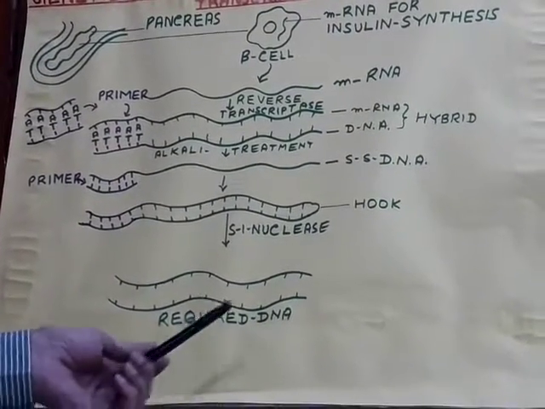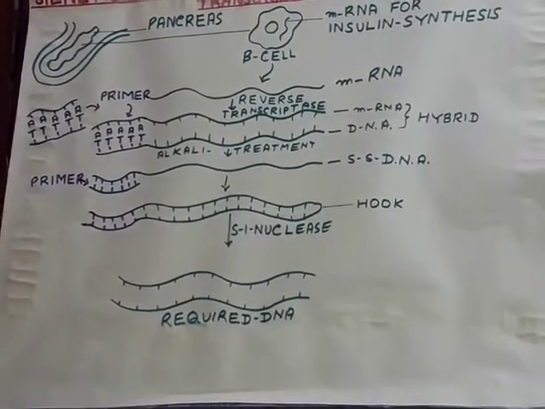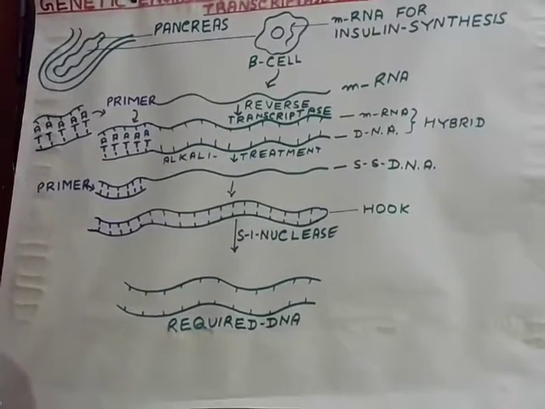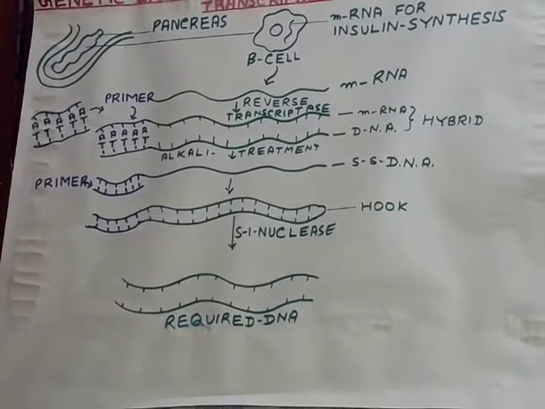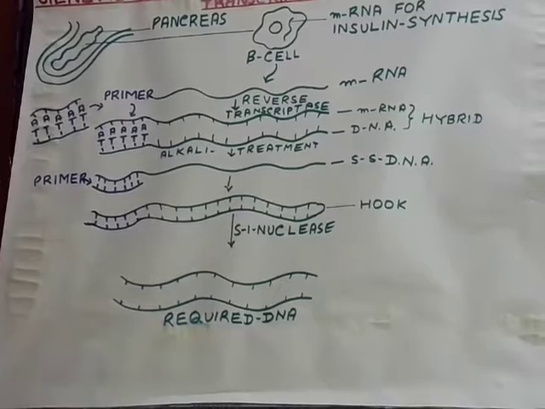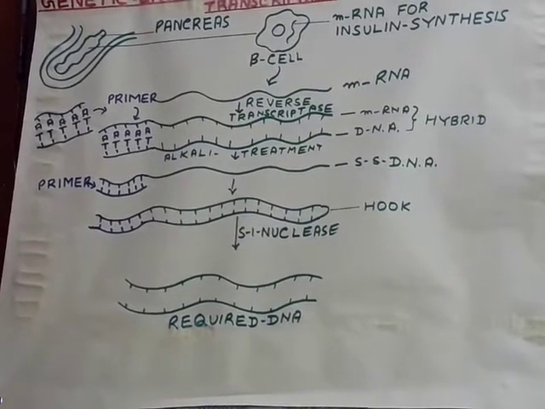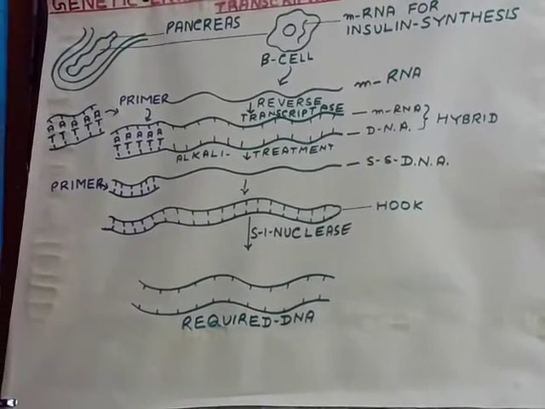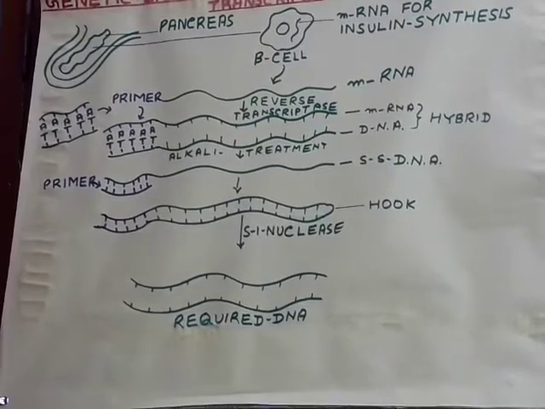So this was the technique of isolation of a gene for the first time, and in 1975, Genentech company of San Francisco used this technique. It patented the technique for genetic engineering.